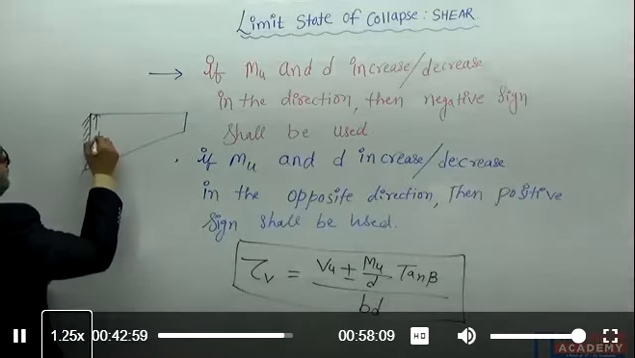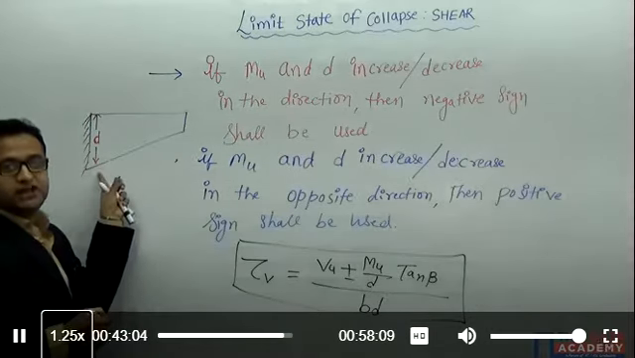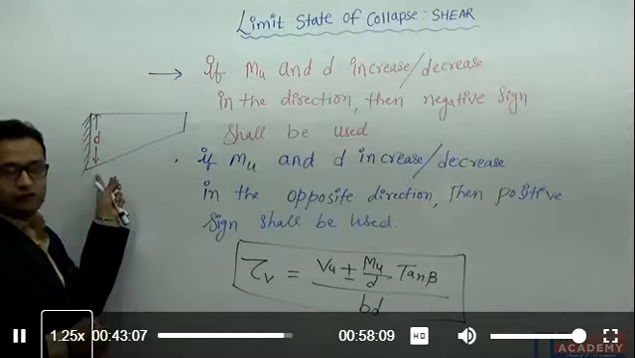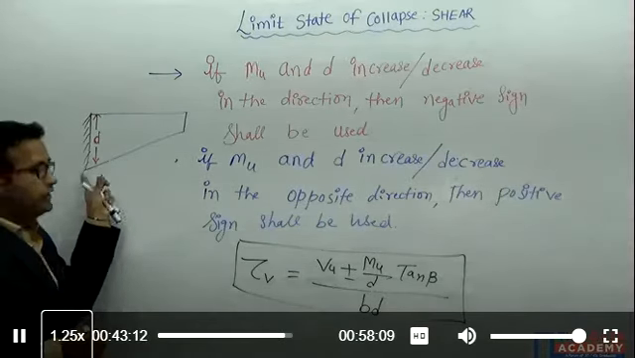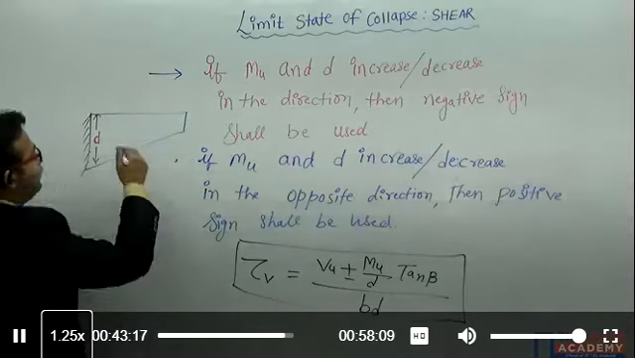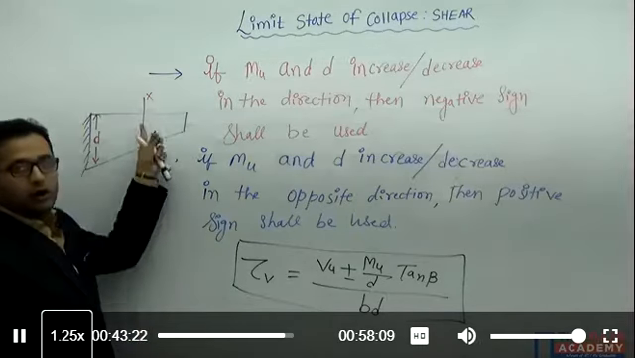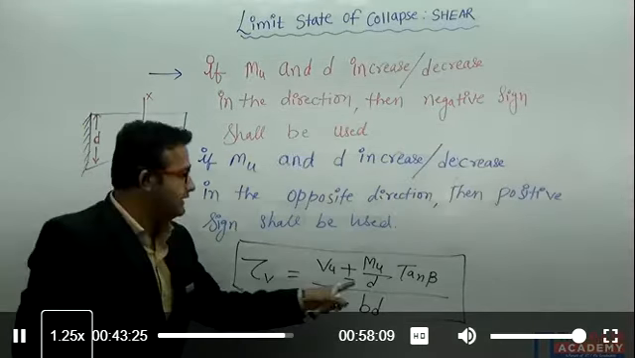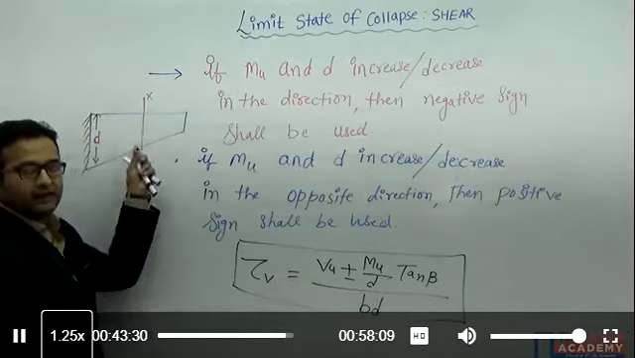Here, for design purposes, I will be taking this D because here the maximum shear force will act. If the maximum shear force acts here, that means the maximum shear stresses will act here. So if I am calculating for this particular section, suppose it is section XX, then at this section whatever D is available, I will be taking that value, and whatever Vu is available, I will be taking that value.